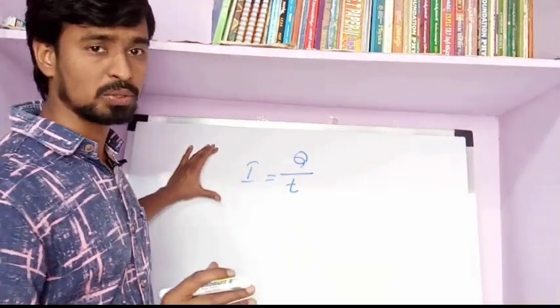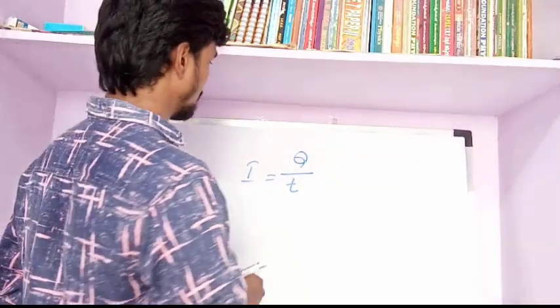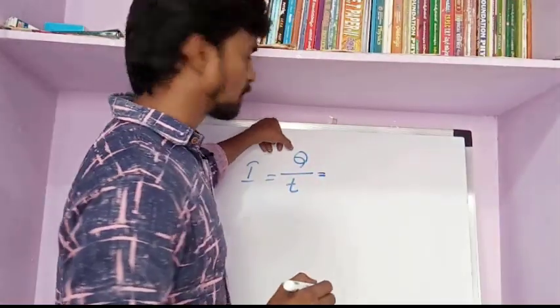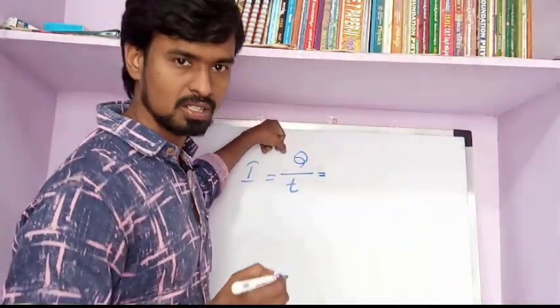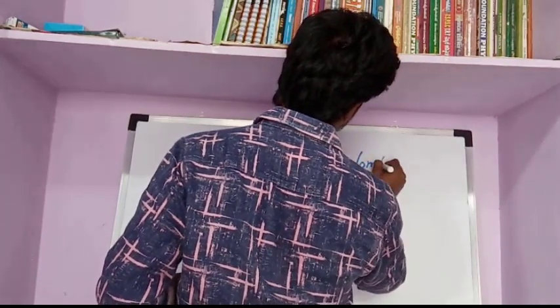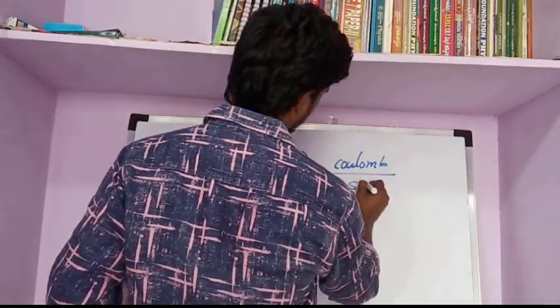Now, what is the unit of electric current? We can write the unit of electric current from the formula. We know that the unit of charge is coulomb, and time is second.